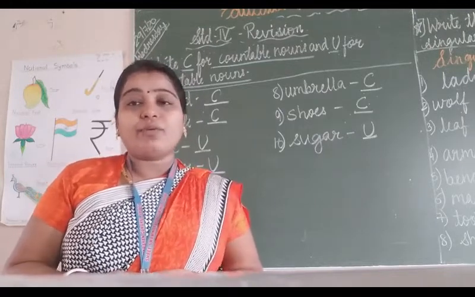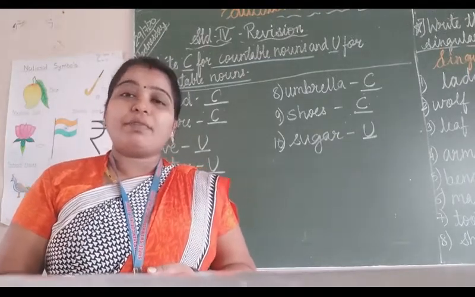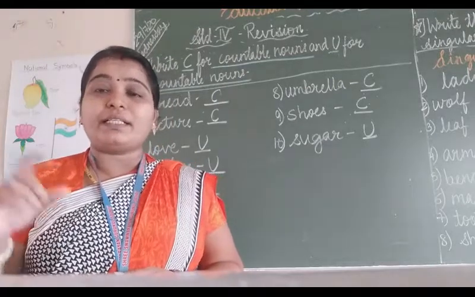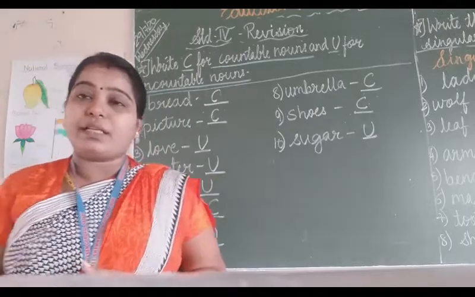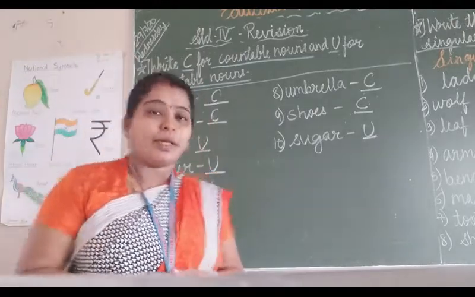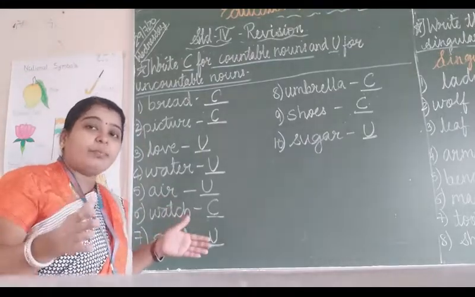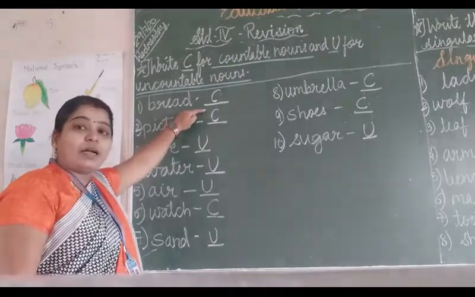So for the countable things which we can count easily, जिसे हम गिन सकते हैं, in that we will write C. In exam the word will be given, you have to find whether it is a countable noun or uncountable noun. Words will be given, you have to see whether it is countable or uncountable. Okay, so here bread, we can see many in full bread loaf, we see many breads, we can count that bread, so it is a countable noun.